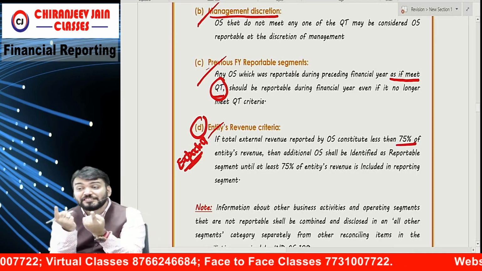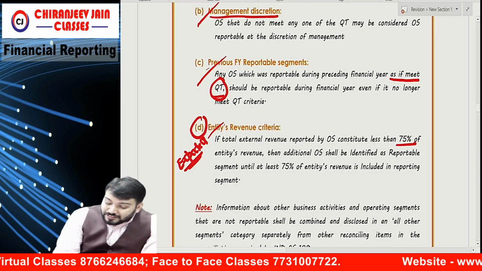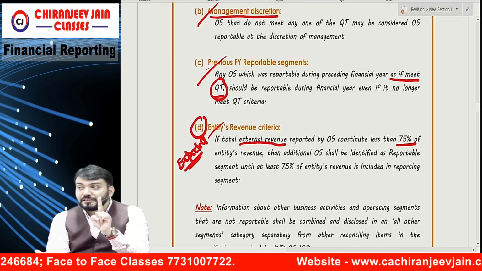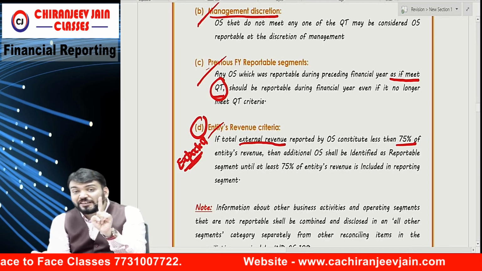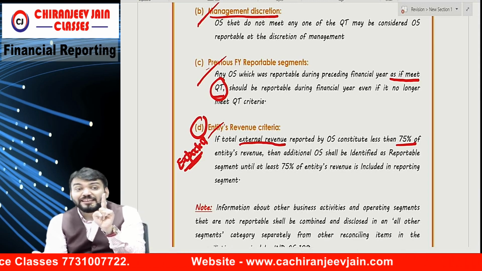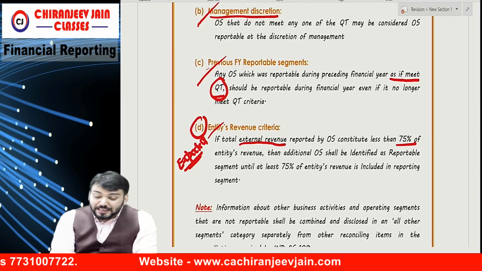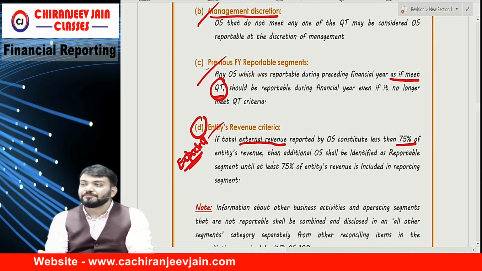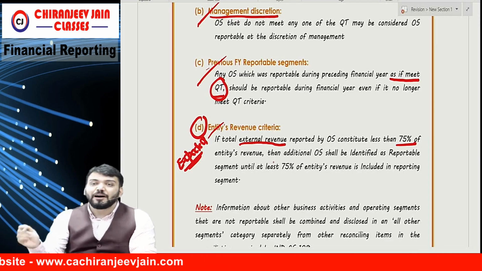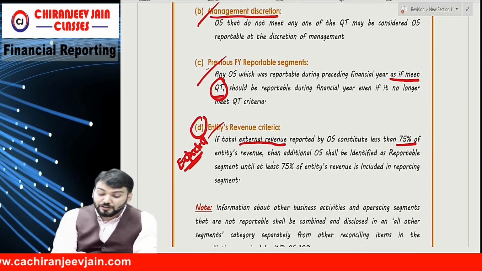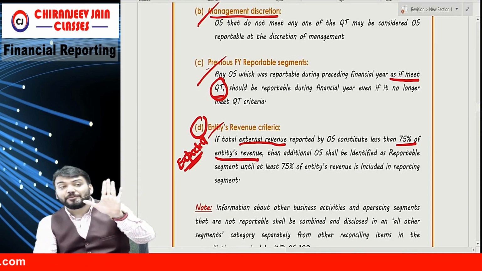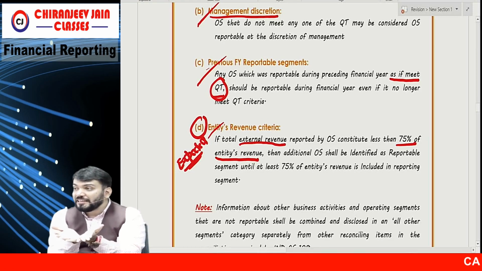75% of the entity's revenue. Now this is external revenue, not segment revenue. External revenue means only external sales, excluding internal sales. If the external revenue reported by operating segments constitutes less than 75% of the entity's revenue, when I say entity's revenue, I mean the total entity.